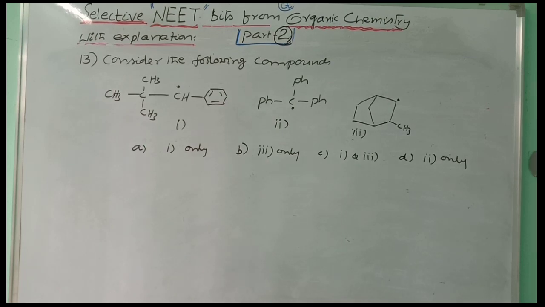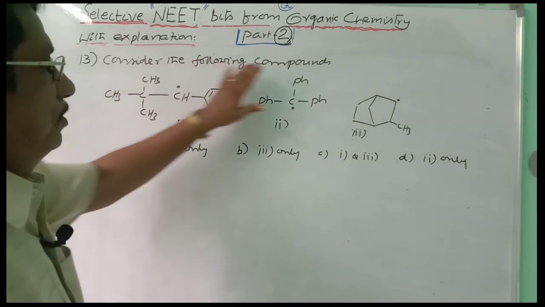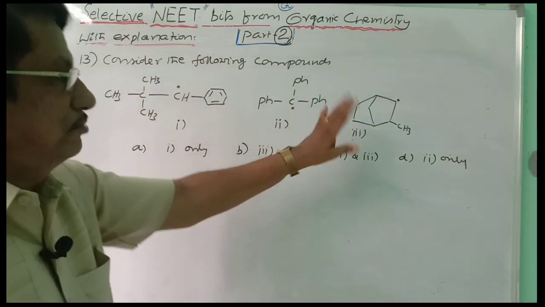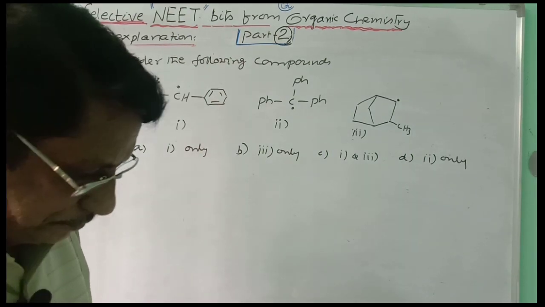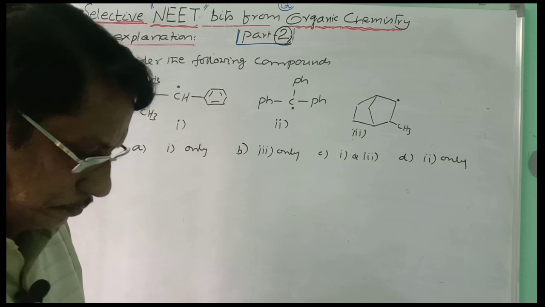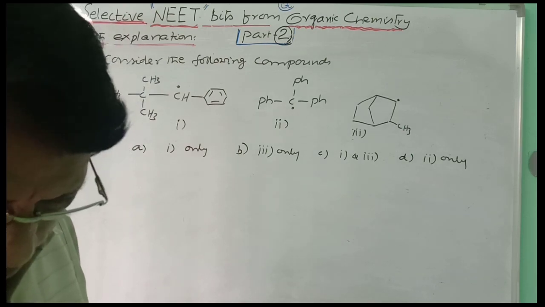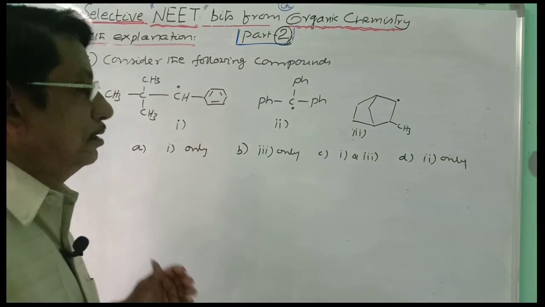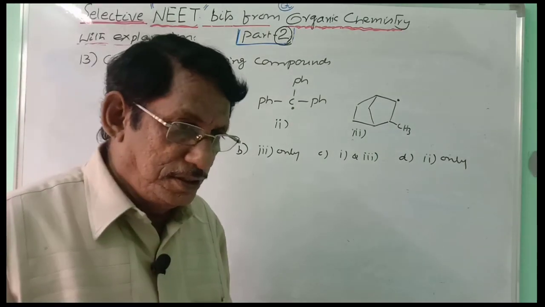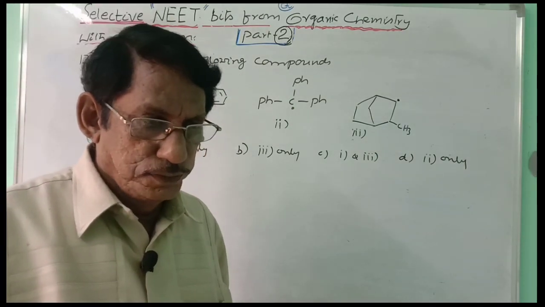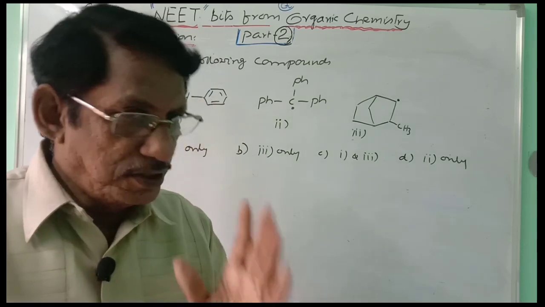Next one, the 13th one. Consider the following compounds. 3 radicals were given. In the case of carbocations and in the case of free radicals, the stability can be explained by using hyperconjugation.